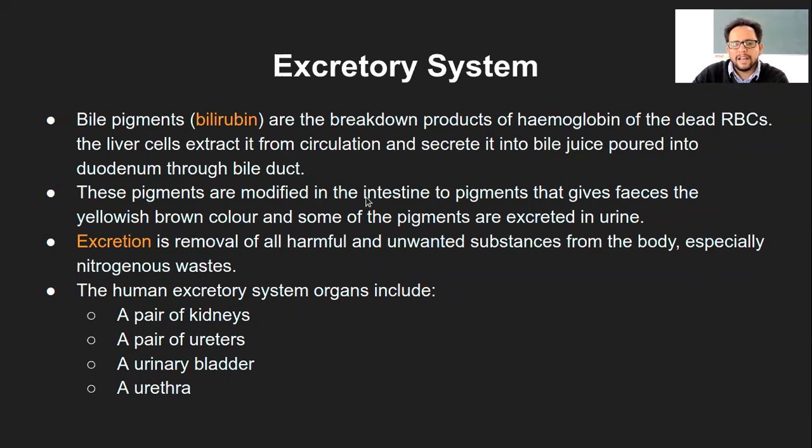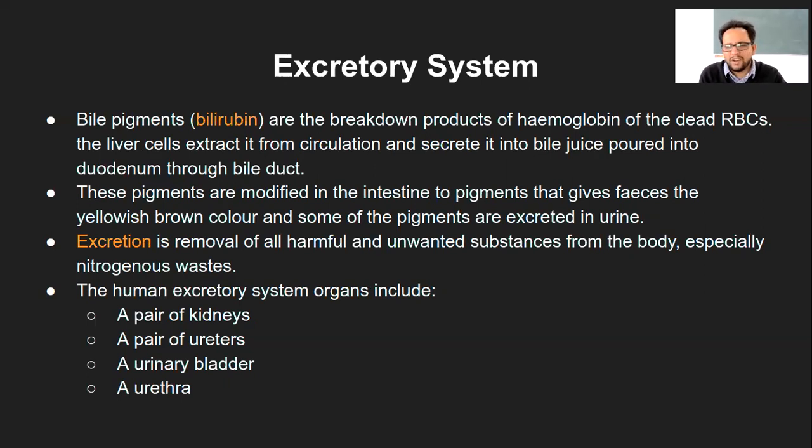So these pigments are modified in the intestine to pigments that give feces also a yellowish brown color. Again, the fecal matter, which is undigested and unabsorbed substances from your intestinal tract, gets the yellowish color also because of the bilirubin, which is a bile pigment.